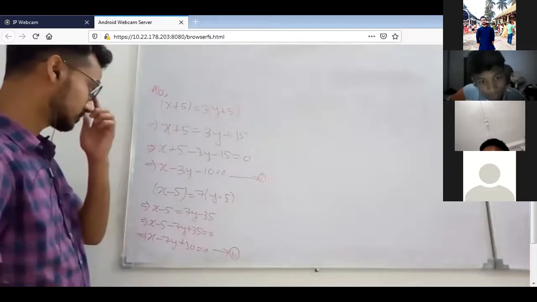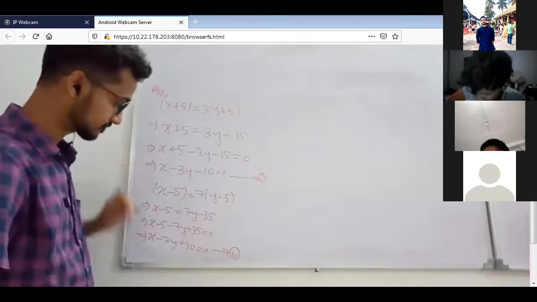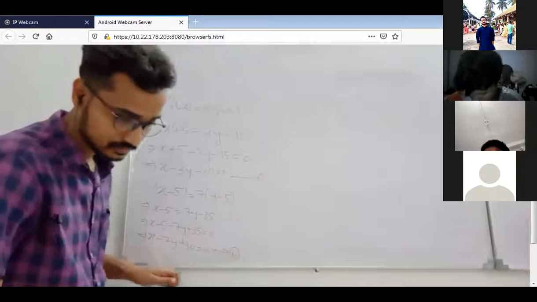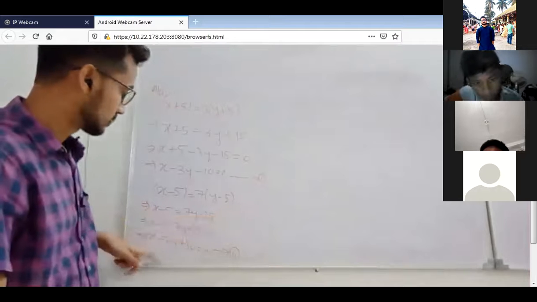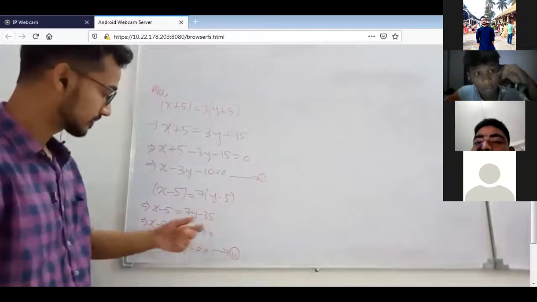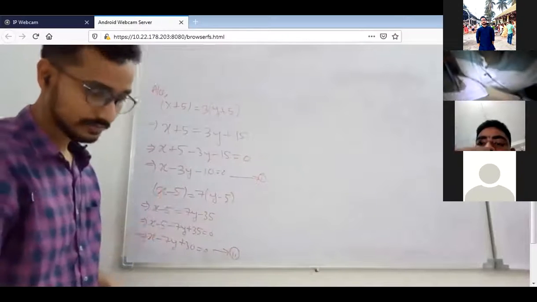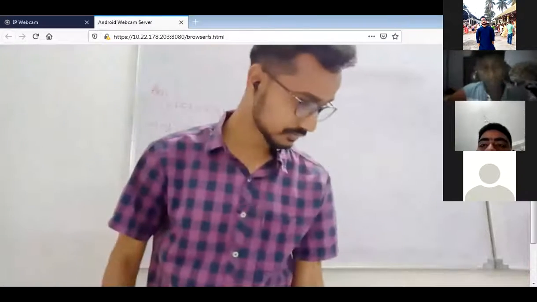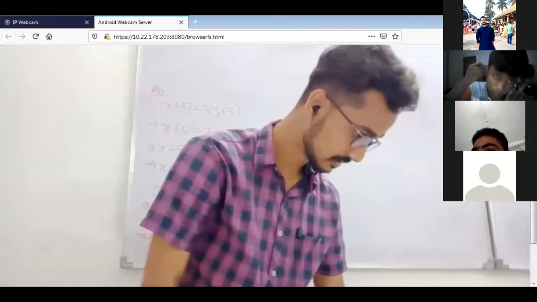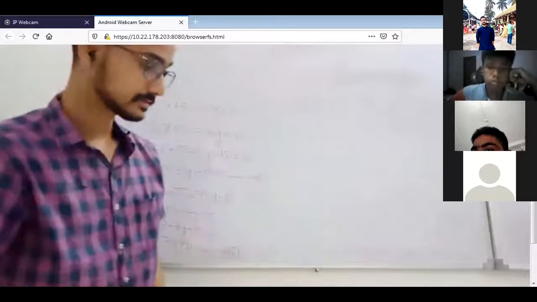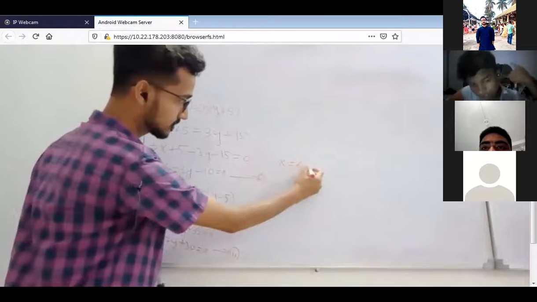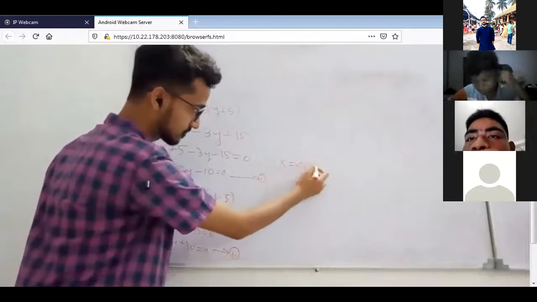Now you can solve these two equations by substitution method. After finding the values of x and y, you are asked to find the present age of Jacob and his son, that means x and y. Let me check the answer. Jacob's age will be 40 years and son's age will be 10 years. After solving this equation, x will be 40 and y will be 10.